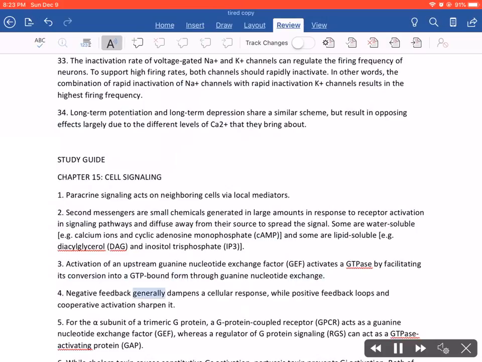4. Negative feedback generally dampens a cellular response, while positive feedback loops and cooperative activation sharpen it. 5. For the Greek letter alpha subunit of a trimeric G protein, a G protein coupled receptor, GPCR, acts as a guanine nucleotide exchange factor, GEF, whereas a regulator of G protein signaling, RGS, can act as a GTPase activating protein, GAP.